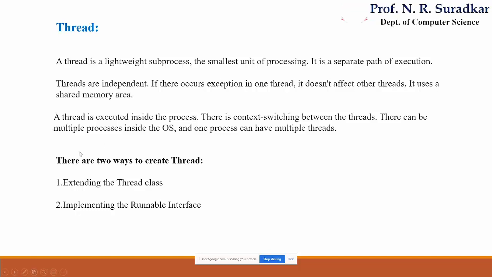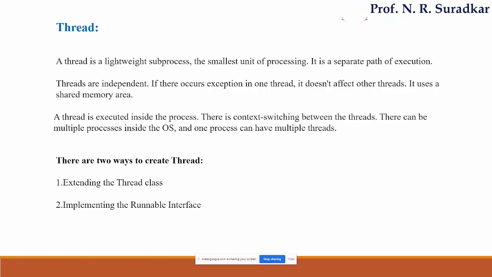A thread is executed inside the process, and there is context switching between the threads. There can be multiple processes inside the OS, or one process can have multiple threads. As I told you, a thread is one part of a program, also called a lightweight subprocess. One main program is considered a big process, and its parts are called subprocesses. These subprocesses are able to execute separately and independently.